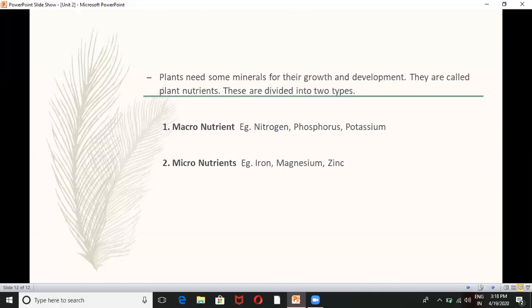And these plant nutrients are divided into two types. Look at that, what are they? Macronutrients and micronutrients. Look at macro and micro: macro means big, micro means small. So nitrogen, phosphorus, and potassium are the examples of macronutrients. Iron, magnesium, and zinc are the examples of micronutrients.